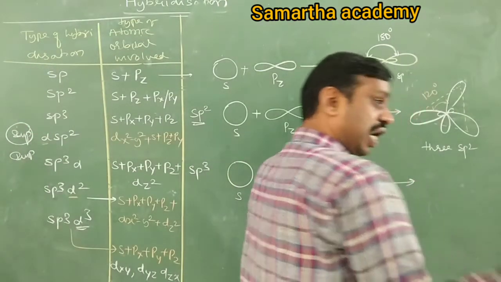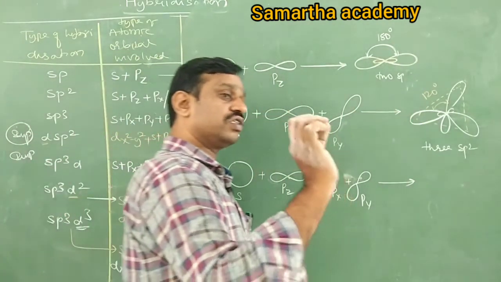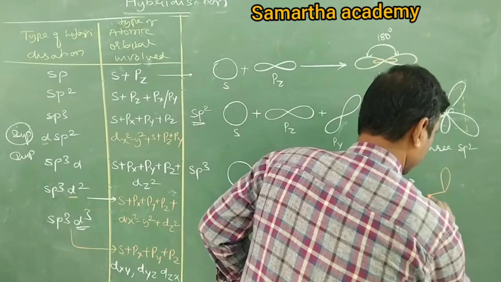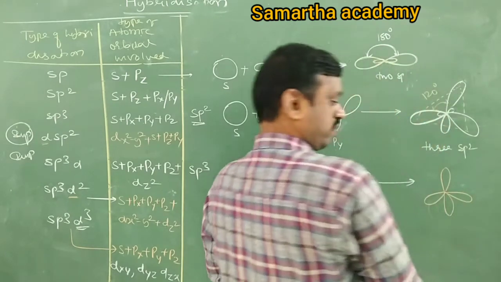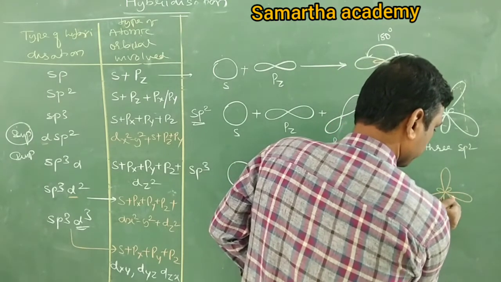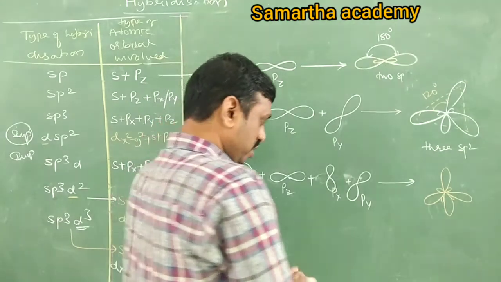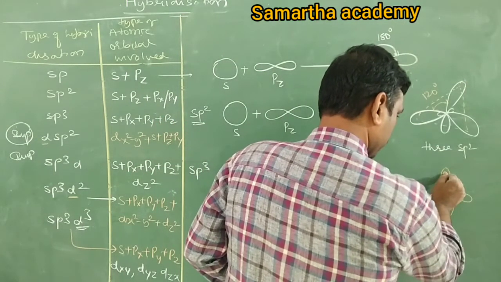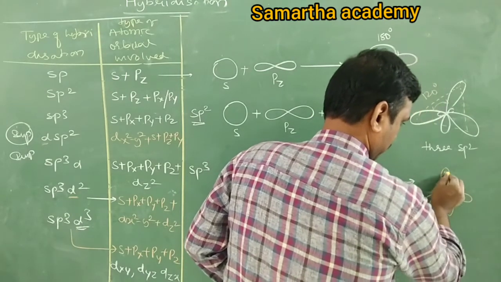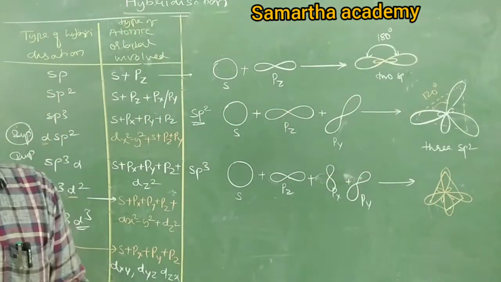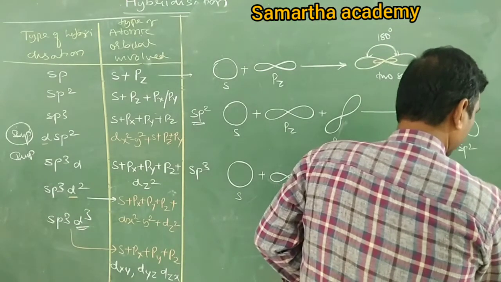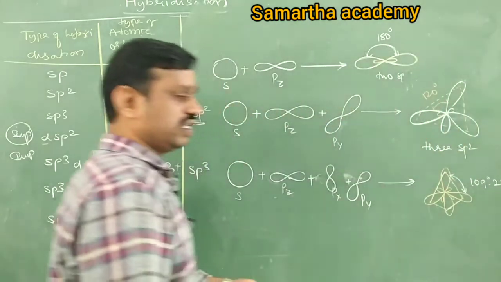How are the 4 sp3 placed? At the 4 corners of a regular tetrahedron: 1, 2, 3, 4. There will again be 4 small lobes. So what is the angle between any two sp3? 109 degrees 28 minutes.